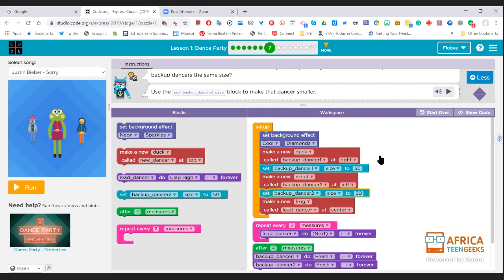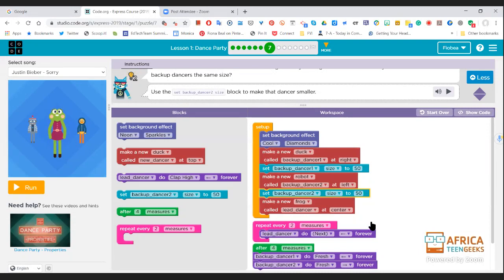Okay, so everybody, did you see that in our setup we had a background and we had our dancers, Duck, Robot, Frog, and we decided if they are lead dancers or backup dancers and the size. The properties are the size. Sizes can go up to 100, so I would imagine that Frog might be somewhere near 100.